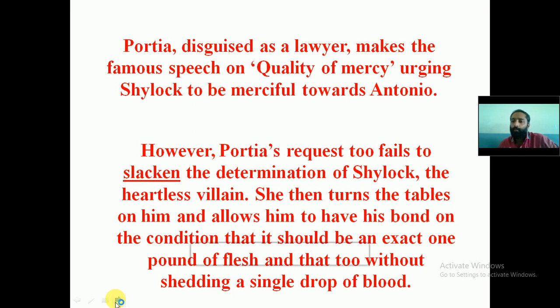Now Portia gives a beautiful thing, and what is that? The bond. It is given in the bond that he can take 1 pound of flesh. So Portia tells, okay, fine, I am agreeing to it. So what happens? He can take 1 pound of flesh, and only flesh, not even a single drop of blood. Second thing, it has to be exact 1 pound of flesh, not more, not less. So now what happens? Shylock is trapped.